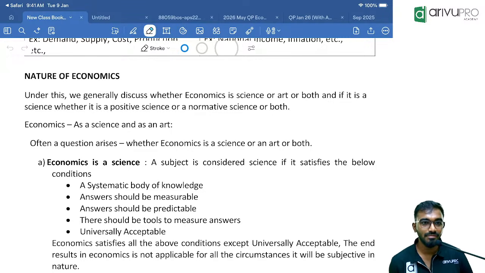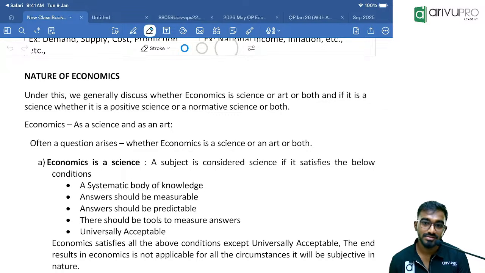Okay, others. If we take art, it is practical in nature. Science is a systematic body of knowledge. Anyone else would like to answer? How? You said it is both, but how? It consists of both assumptions and realistic facts. So that is called science or art now.